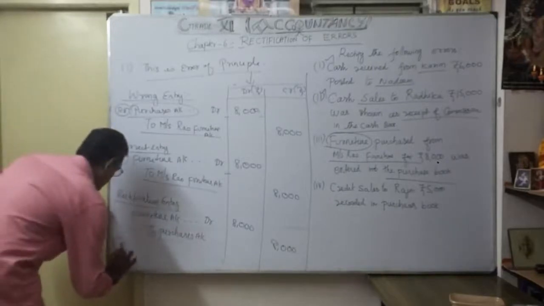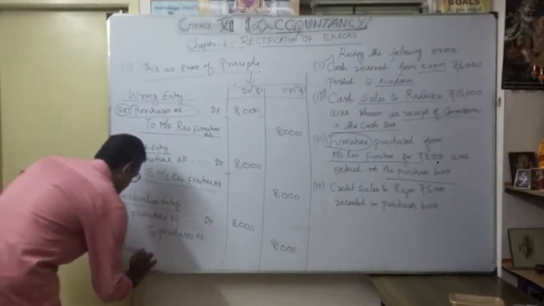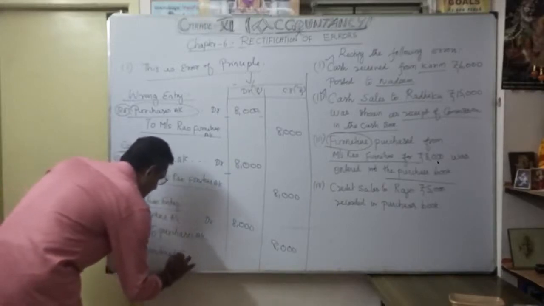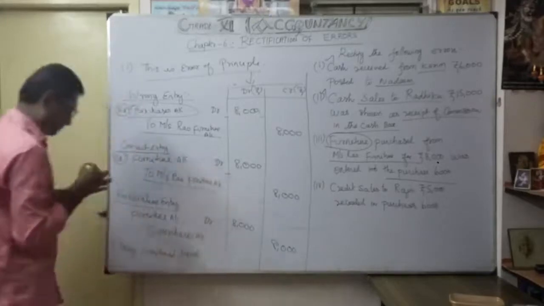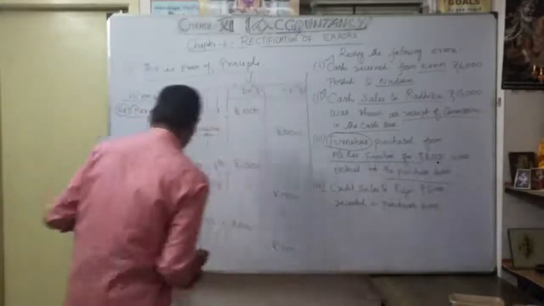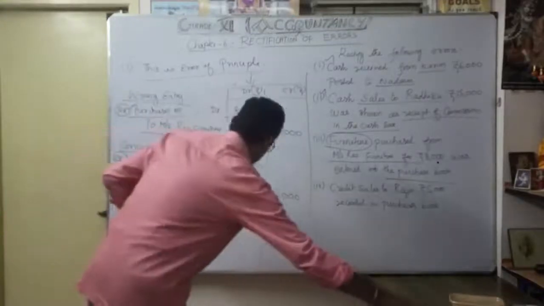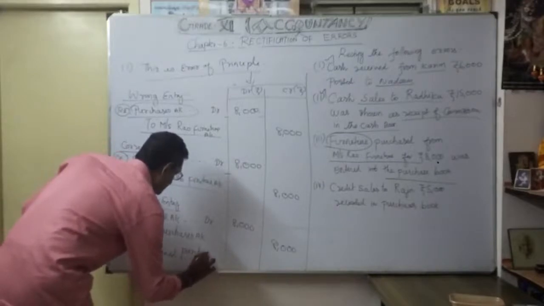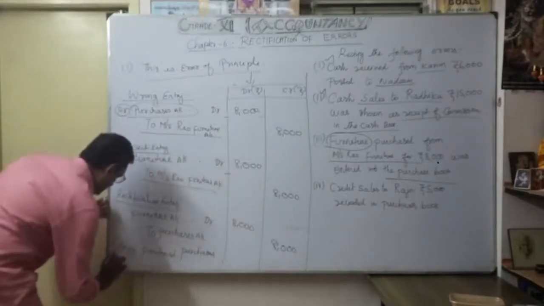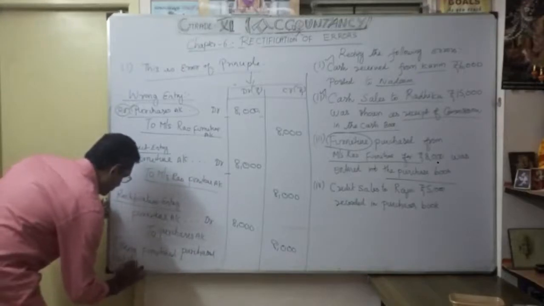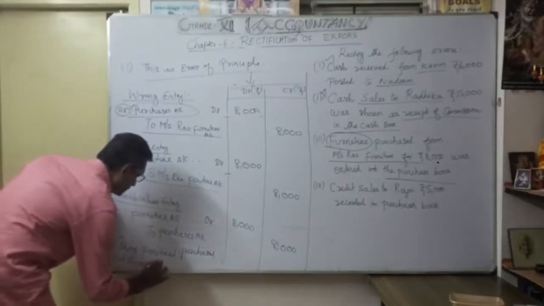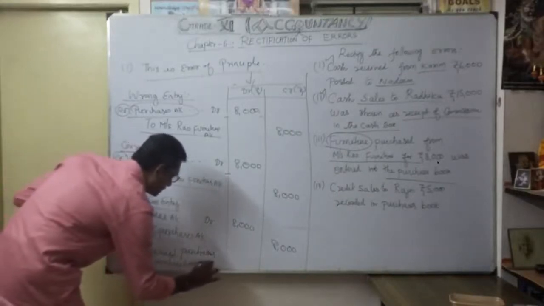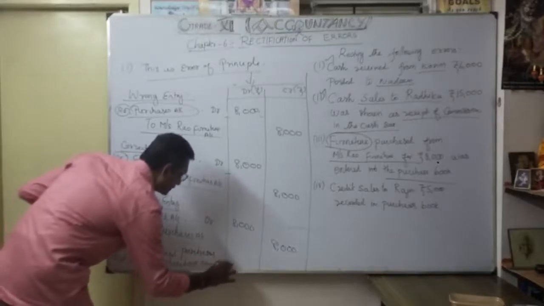Narration: being furniture purchased, but shown in purchase book. Okay, now rectify. That's the narration, very important.